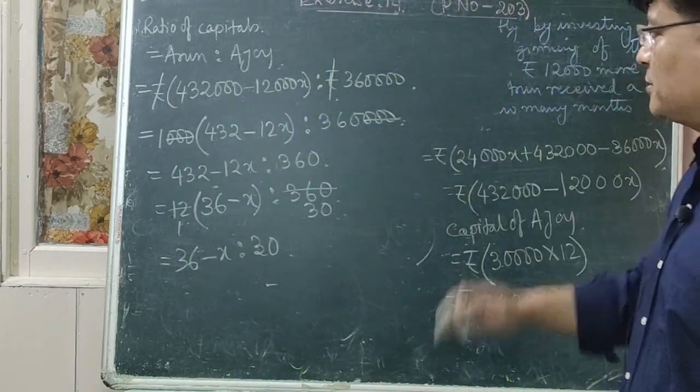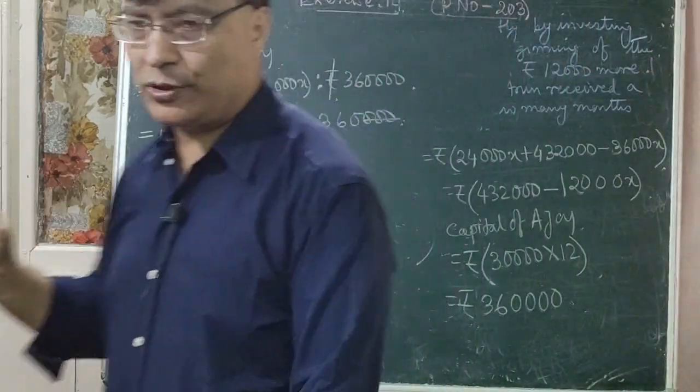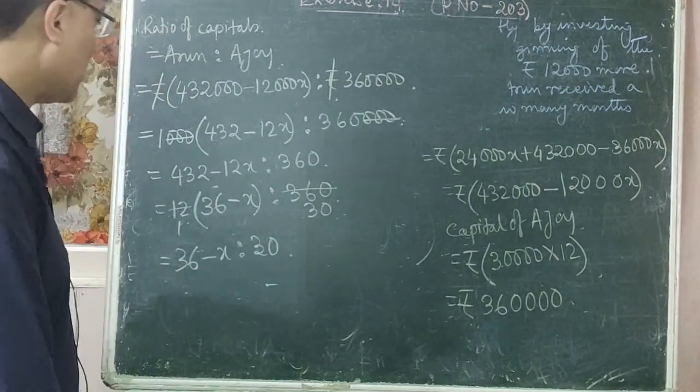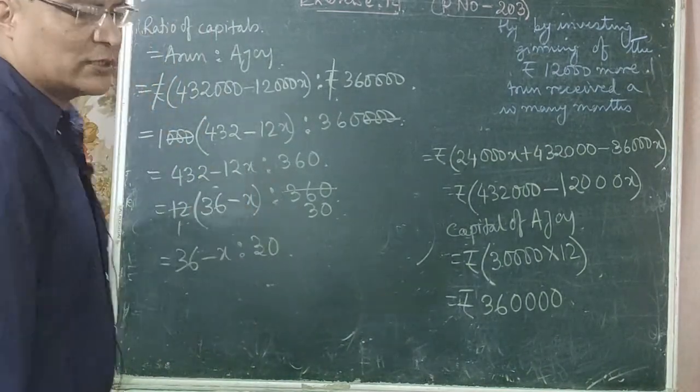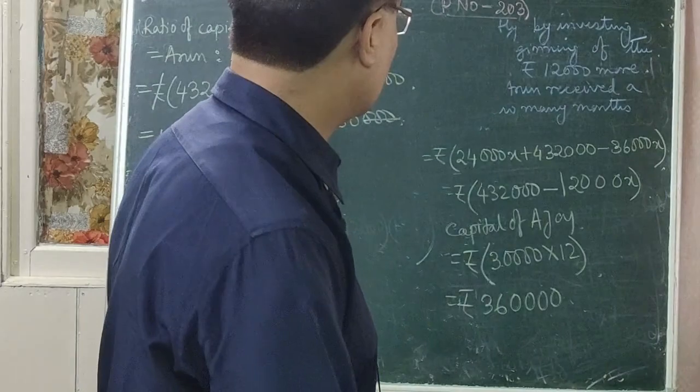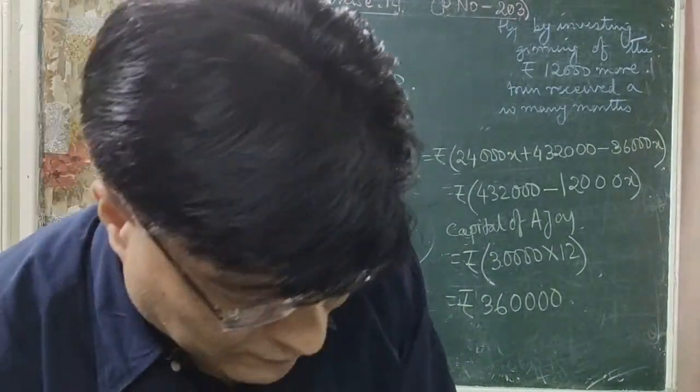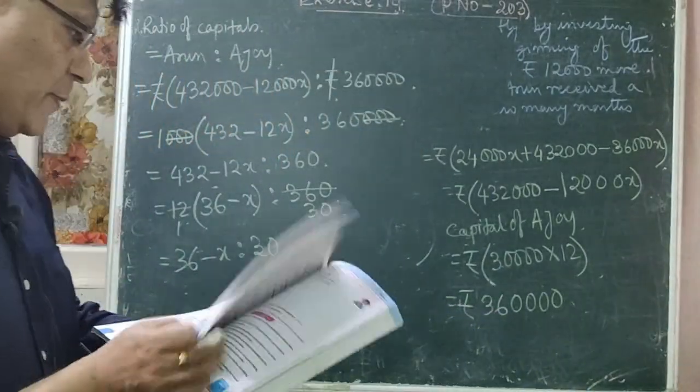That is the ratio of capitals, Arun is to Ajoy, right? So now, what is the total profit here? What was the total profit?